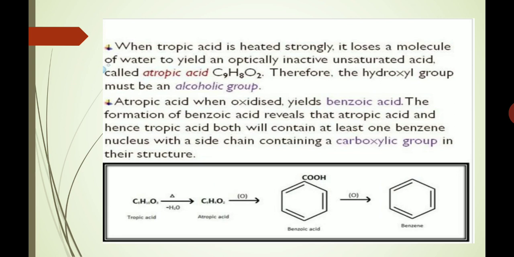Atropic acid, when oxidized, yields benzoic acid. The formation of benzoic acid reveals that atropic acid, and hence tropic acid, both contain at least one benzene nucleus with a side chain containing a carboxylic group in their structure. So, we can represent this in this reaction.